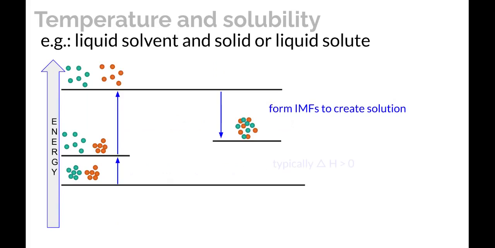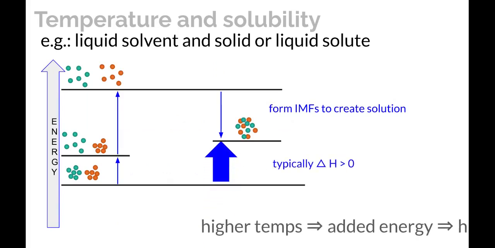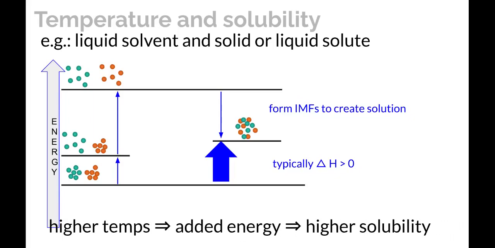Because less energy is released than you had to put in, typically these are endothermic. In other words, there's a net energy in to form these solutions. So that means at higher temperatures where you've added extra energy, that means the solubility is going to go up because you just have more energy to make this transition happen.